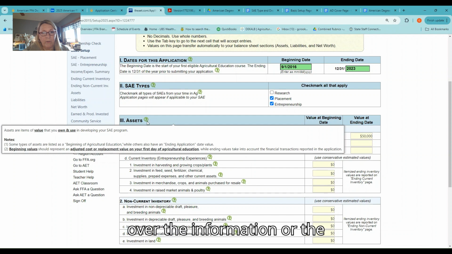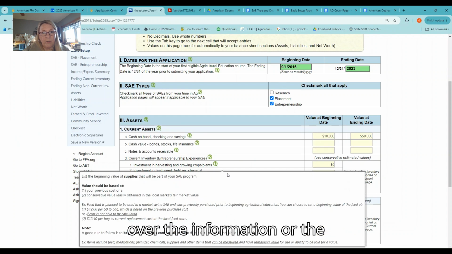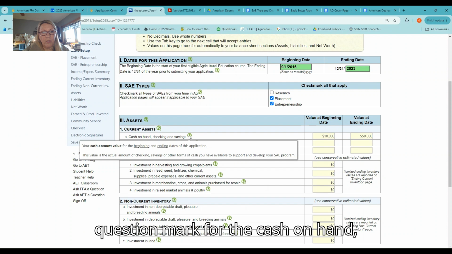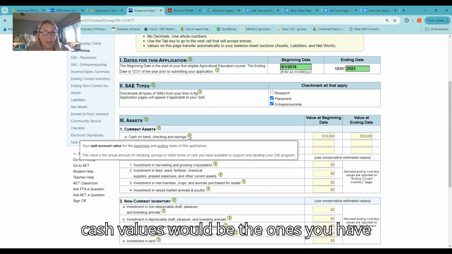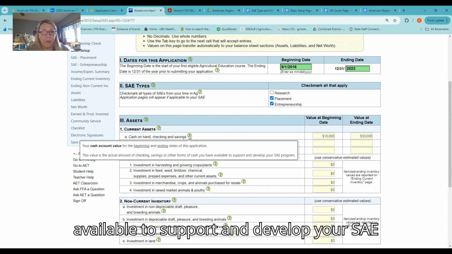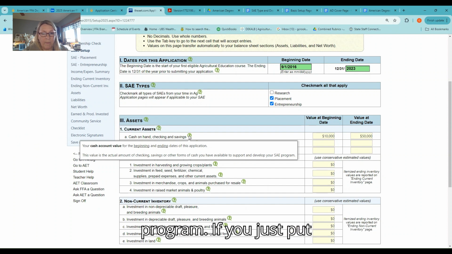If we hover over the question mark for the cash on hand, again, if you take a look at the last sentence, it says that these cash values would be the ones you have available to support and develop your SAE program.